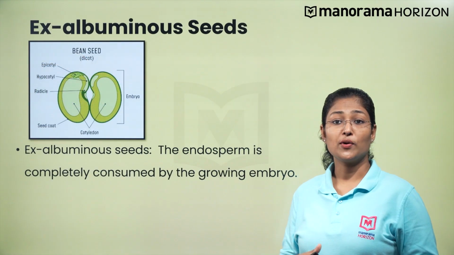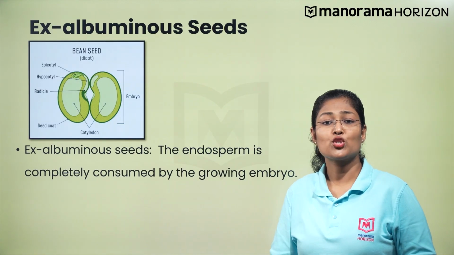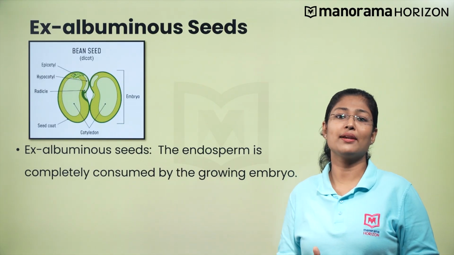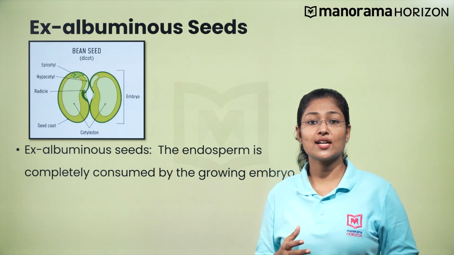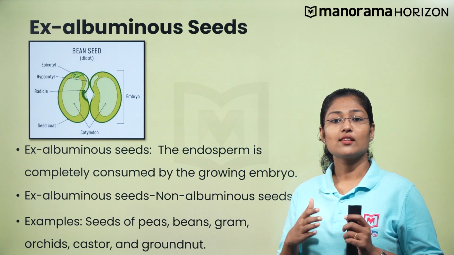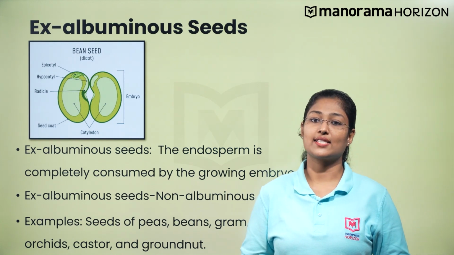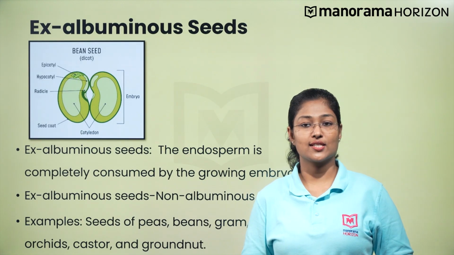When the endosperm is completely consumed by the growing embryo and the mature seeds do not have any remaining endosperm, the seeds are called ex-albuminous seeds. Peas, beans, grams, orchids, castor and groundnut plants provide ex-albuminous seeds.